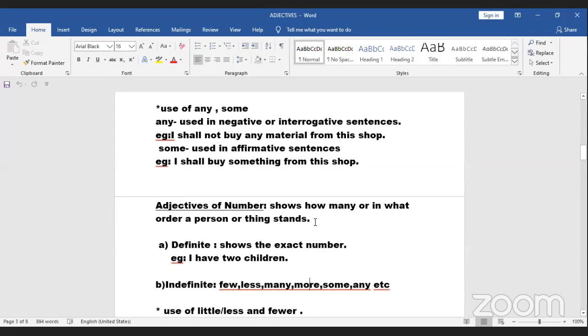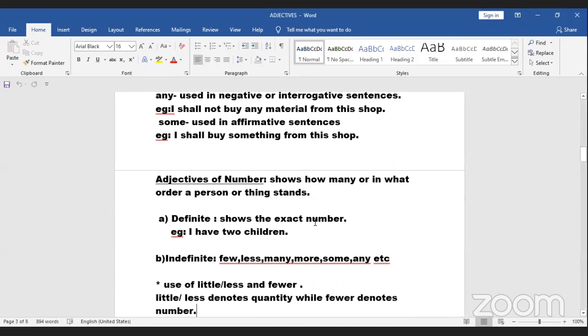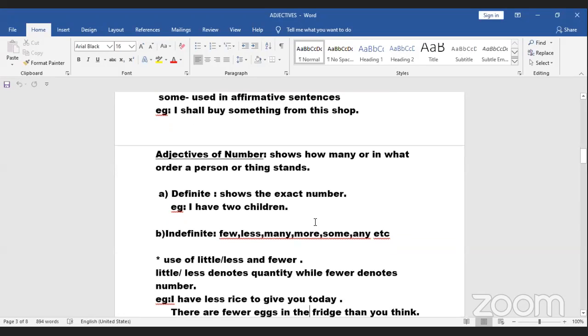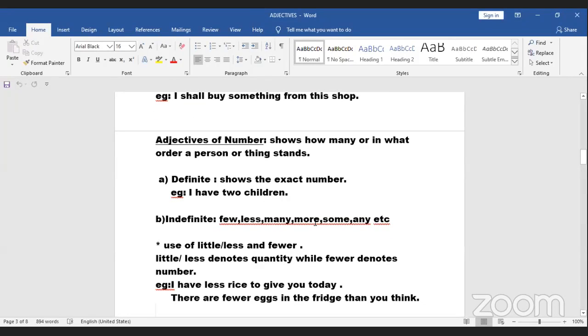Now we are learning adjectives of quantity. Now adjectives of number. See, adjectives of number, again I'm telling, number is something which you can count. That can be definite. Like I have two children. Two is an adjective of number, referring to the number of children I have.